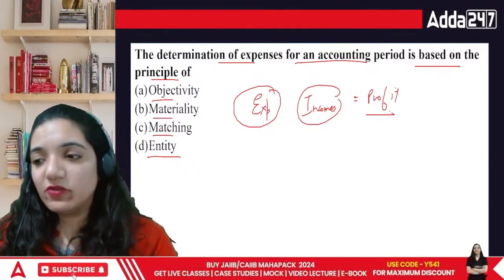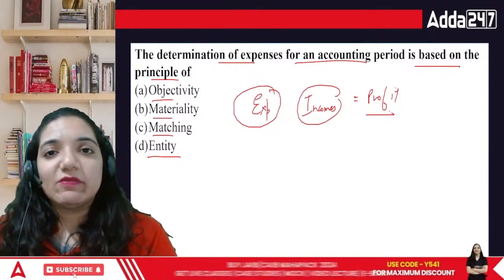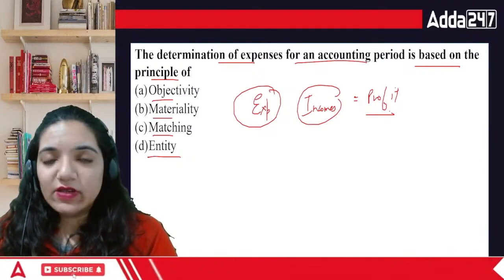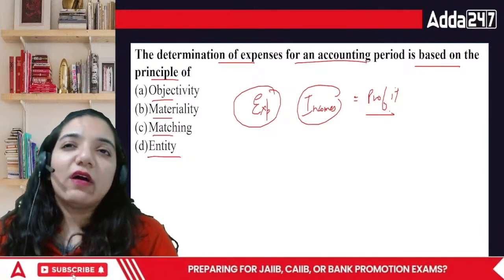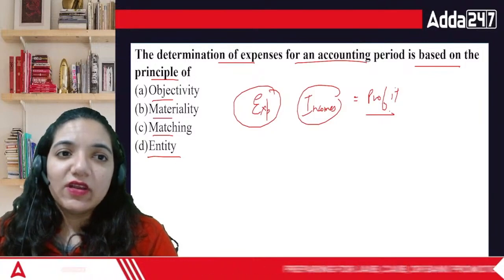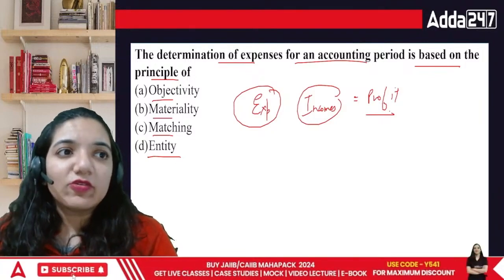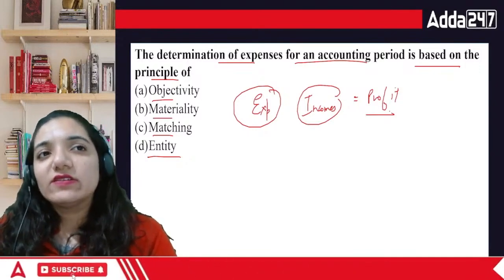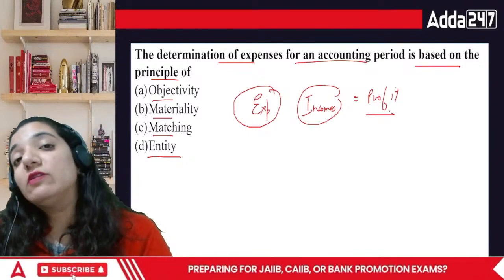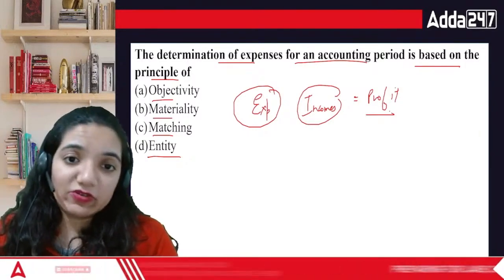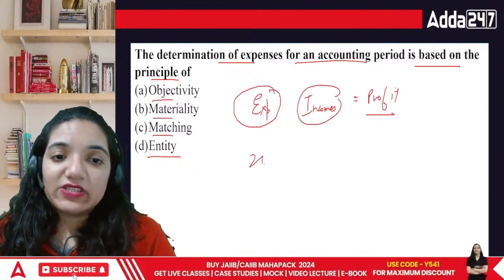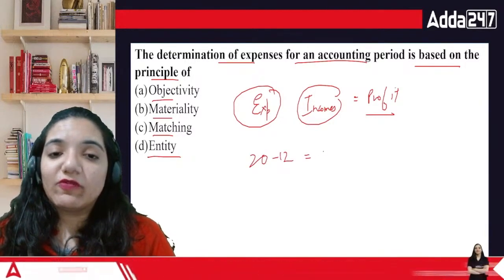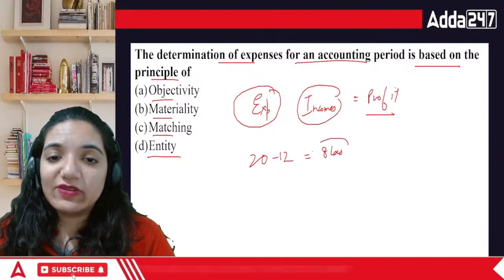Because if I'm looking forward towards expenses, you asked me, ma'am, how much did you earn this year? I said that I made 20 lakh this year. But to make 20 lakh, I had to spend around 12 lakh rupees. You will say, okay, does this mean that if you earned 20, you spent 12, so that means 20 minus 12, your profit is 8 lakhs? I said, absolutely right.